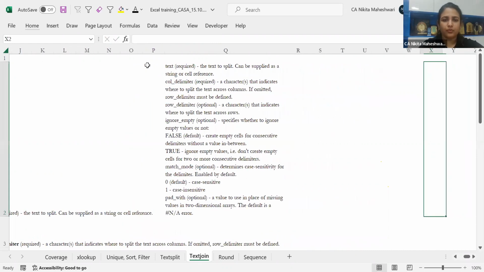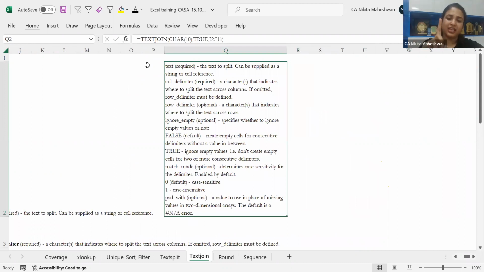So here now, if you see, it is coming in a single cell. If I paste special this, everything is separated by a line break over here, and I can combine multiple things into a single thing. So whenever we are copying a table from Word to Excel, sometimes we get that split option again and again, splitting. So to combine that also, I can use text join.